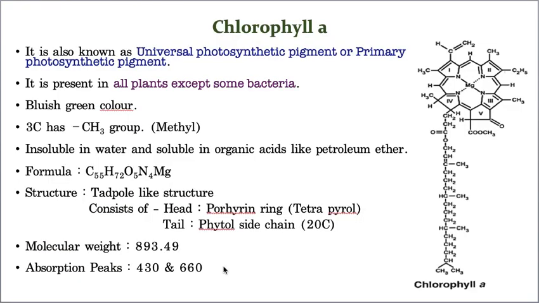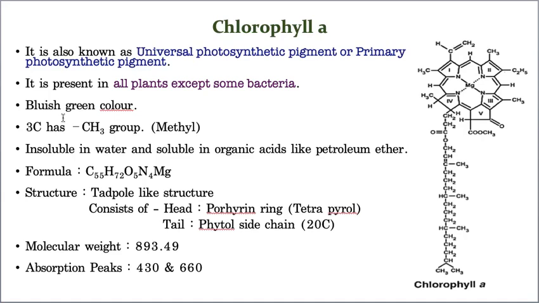Chlorophyll A is known as the universal photosynthetic pigment, or it is called the primary photosynthetic pigment, and it is present in all the plants except in some bacteria. And what is the color of it? It appears bluish green. It is a bluish green colored pigment.